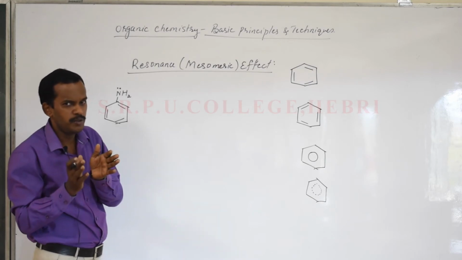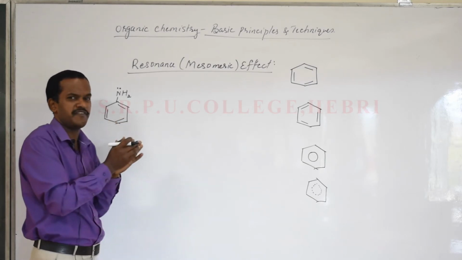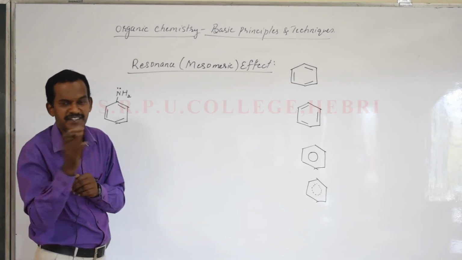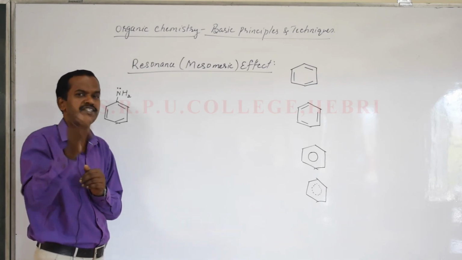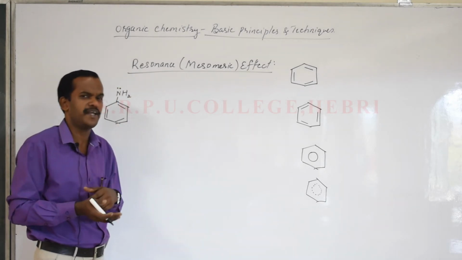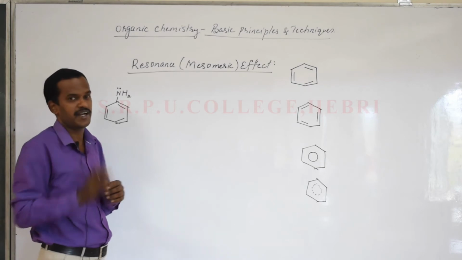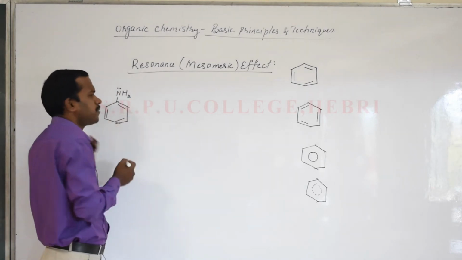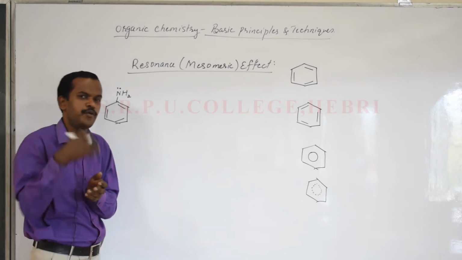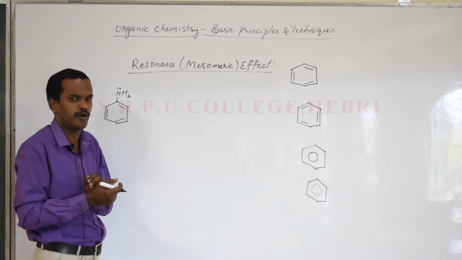I told you this is also a permanent effect, you have to remember. It needs a conjugate system, alternate single and double bonds, and no doubt there is a displacement of lone pair electrons and pi electrons. Sometimes it is only pi electrons, but not sigma electrons. Now how can the displacements be written? I'll write resonance structures for one compound, and then you can easily apply it to any other compound also.